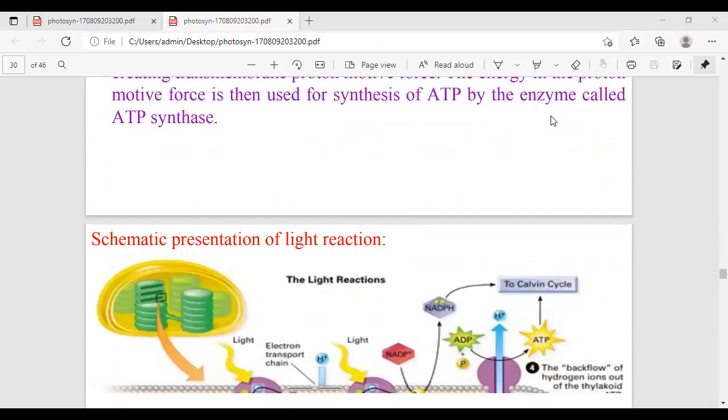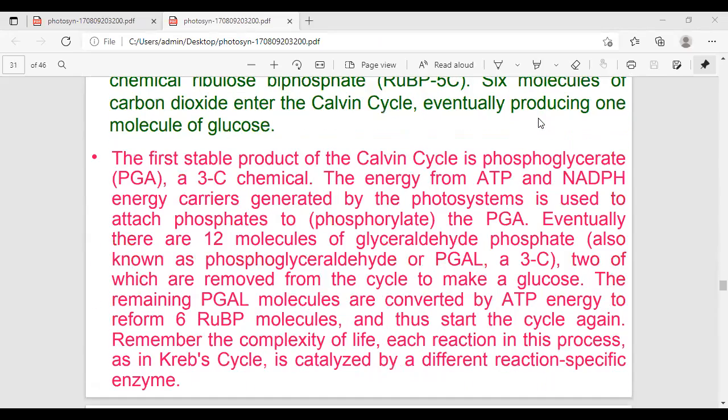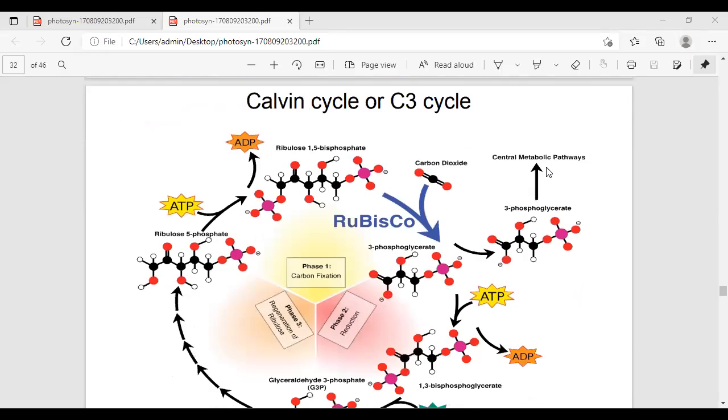What is the C3 cycle? Before the C3 cycle, I'll explain what isotopes the scientists utilized. That is the CO2 14 isotope. After the Second World War, in 1945, scientists identified some chemicals. The isotope is called the CO2 14 isotope. Utilizing this isotope, Calvin, Benson and their colleagues identified the pathway. Here the first stable compound is 3-PGA. That's why this is the C3 cycle.